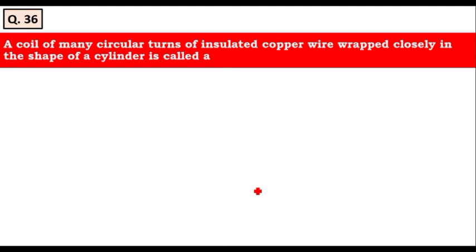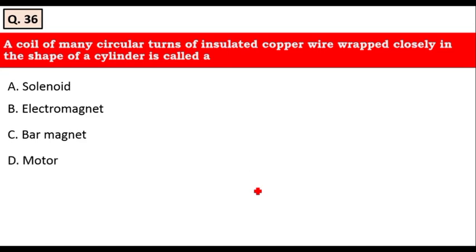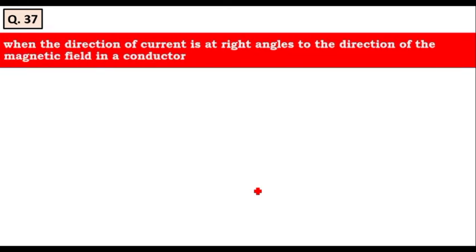The next question is, a coil of many circular turns of insulated copper wire wrapped closely in the shape of a cylinder is called: a solenoid, electromagnet, bar magnet, motor. Yes, it is solenoid. Option A is the right answer for this question. A coil of many circular turns of insulated copper wire wrapped closely in the shape of a cylinder is called a solenoid. Option A is the right answer. Let's move to the next question.